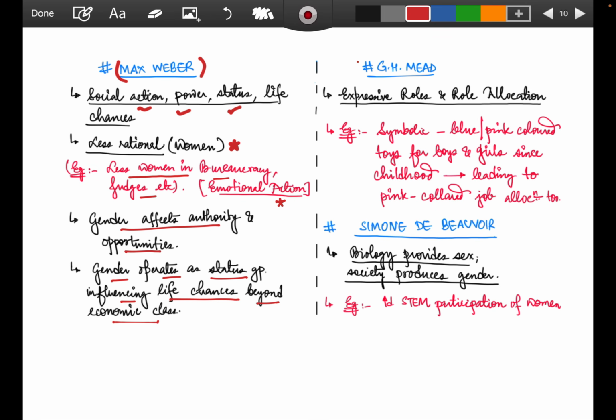Again, coming to G.H. Mead. G.H. Mead talks of expressive roles and role allocation, because here the concept of the I and the me comes in, the game stage and play stage, but that is a different thing. Symbolically, when you are talking about how gender can be linked with these roles, we talk of blue or pink colored toys for boys and girls since childhood, leading to pink collar job allocation too. So this has been a trend: blue collar jobs, pink collar jobs, pink colored toys, blue colored toys.